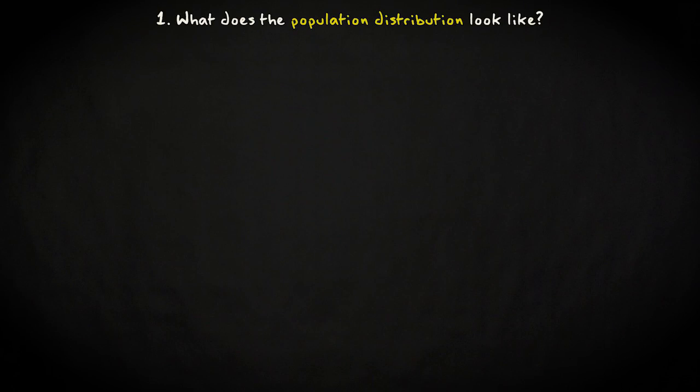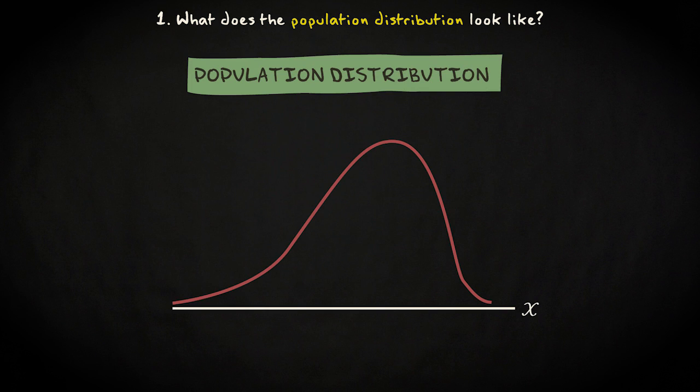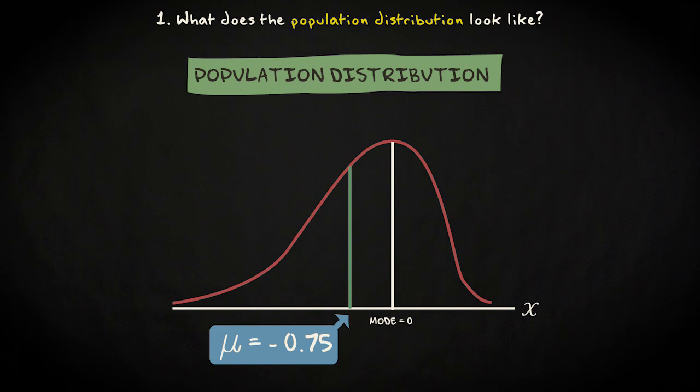Let's start with the first question. The distribution would look something like this. The peak is around 0 and the distribution is skewed to the left. The population mean is left of the population mode. We know that the score of this parameter, symbolized by mu, is minus 0.75. The population standard deviation, symbolized by sigma, is 2.89.